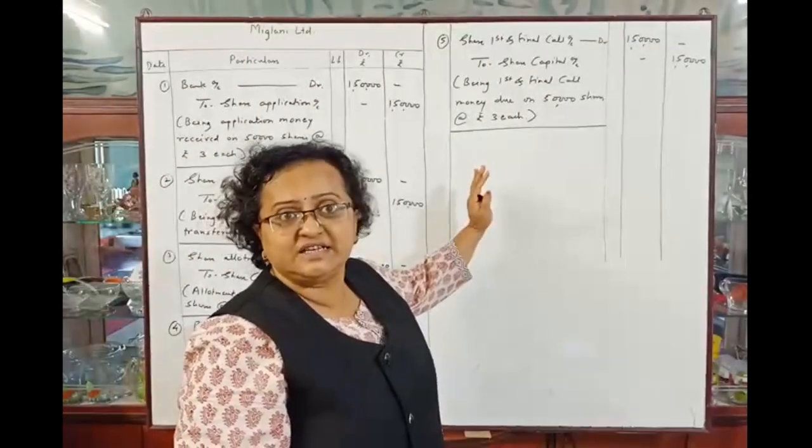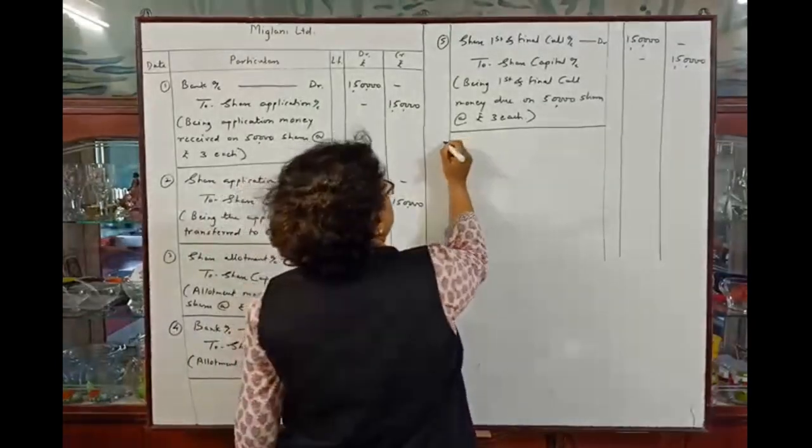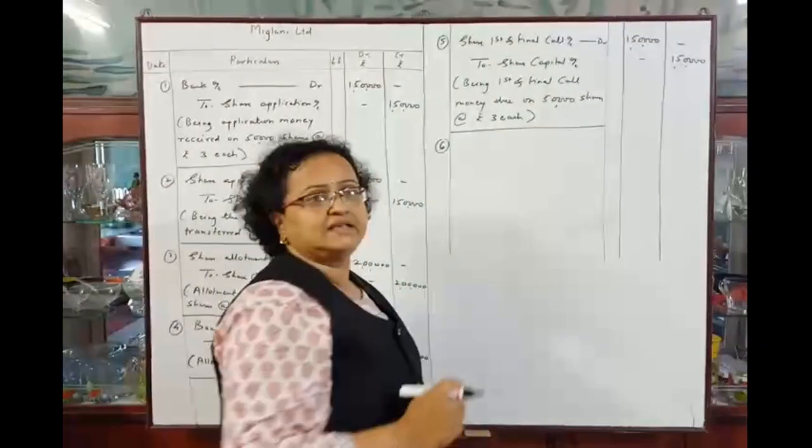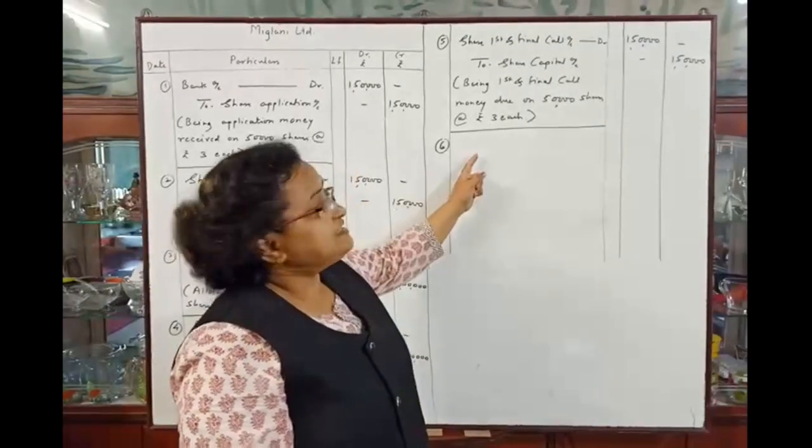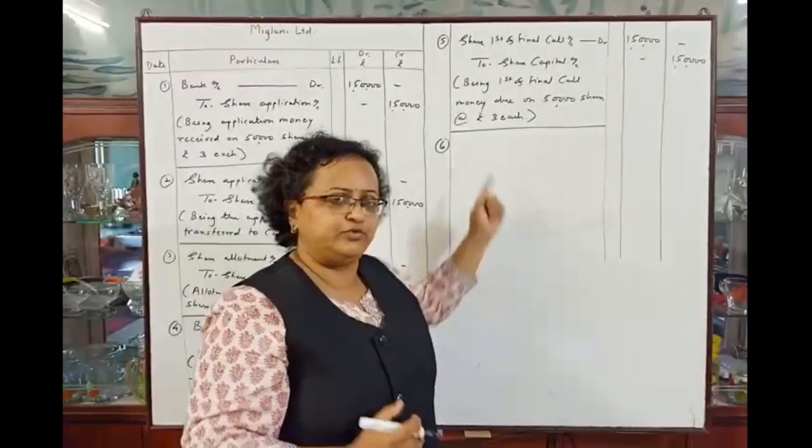And now the last entry, that is sixth entry. This will be the last entry, as there is only one call made. The last entry will be of call money received from the public.